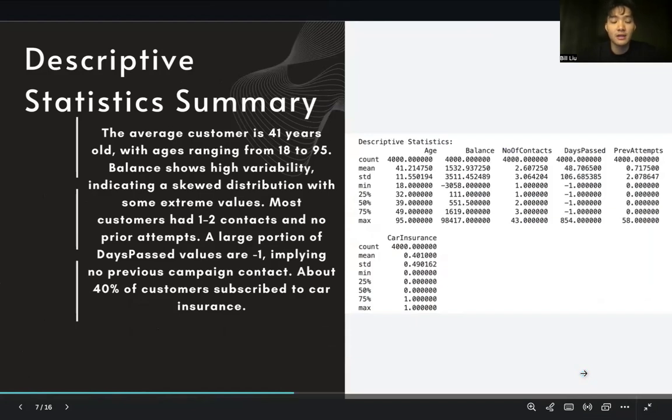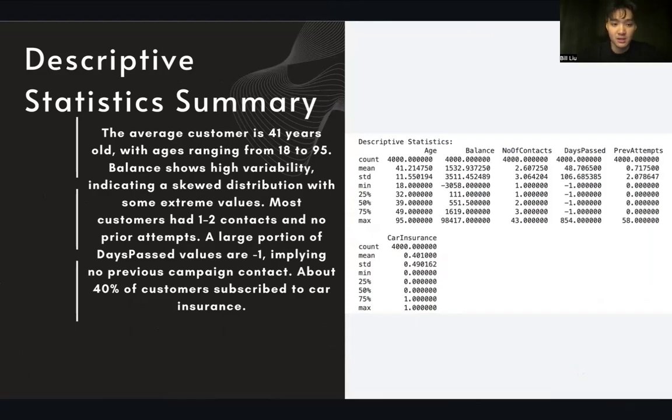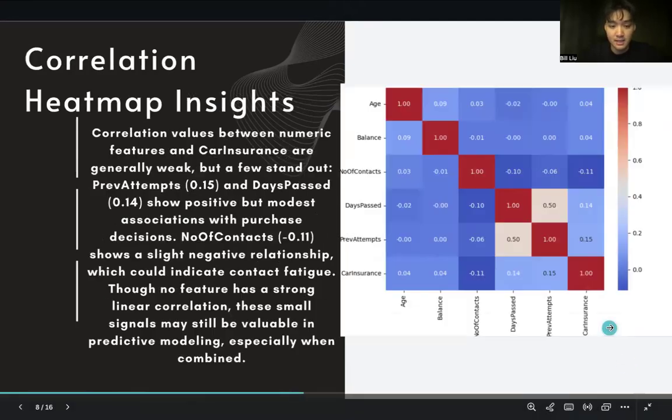Here, I did a descriptive statistics summary. We can see that the average customer is 41 years old, with ages ranging from 18 to 95. Balance shows very high variability, indicating a skewed distribution with some extreme values. Most customers have 1 to 2 contacts and no prior attempts. A large portion of days-passed values are -1, implying no previous campaign contact. About 40% of customers subscribed to car insurance in this case.